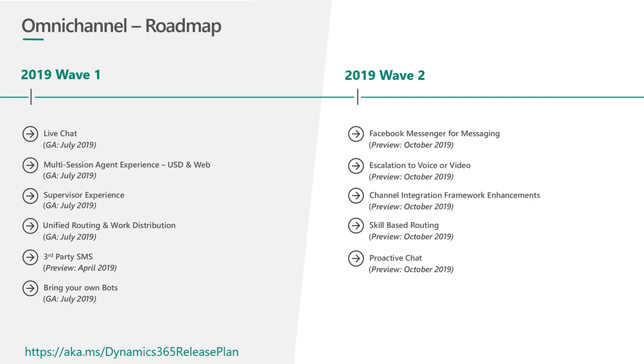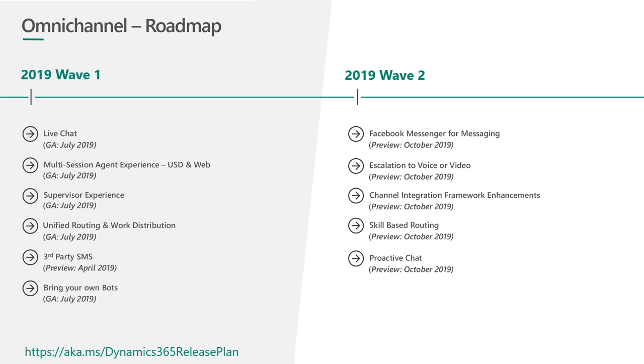The next set of investments, wave 2 starting October 1 this year, include channels like social messaging over Facebook Messenger, which is something that we plan to enable out of the box within the product. Escalation to voice and video. So the scenario here is there is a live chat conversation which is already going. Can the agent or the customer request a transition to voice or video on top of chat? So these are some of the channels that we are looking to enable within the product in the wave 2 set of investments that are upcoming.